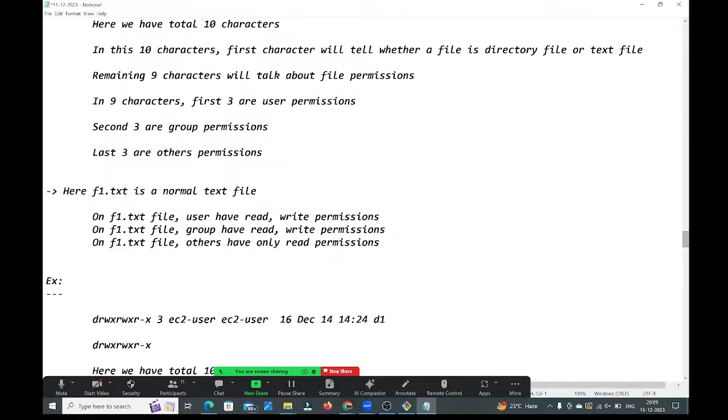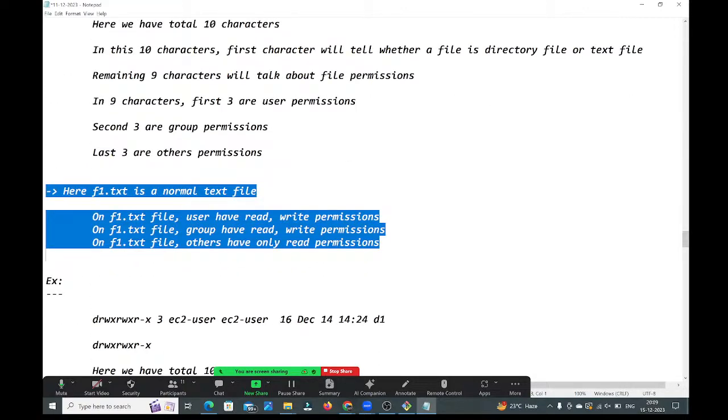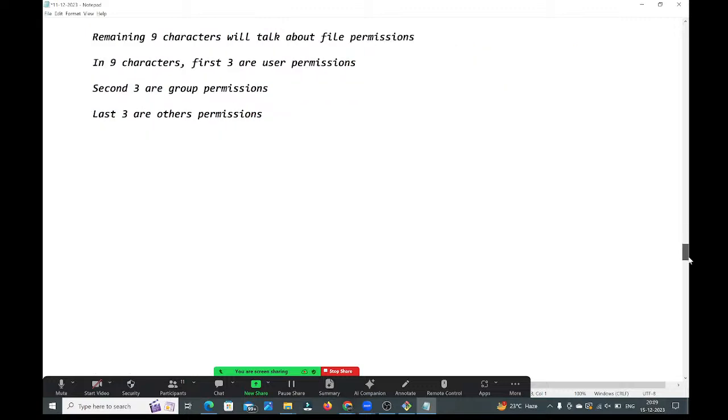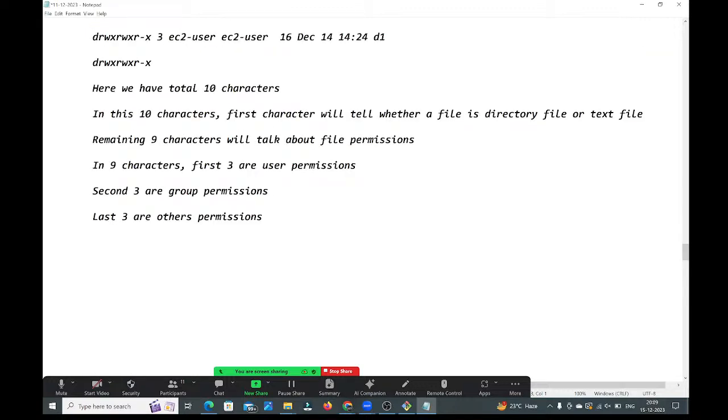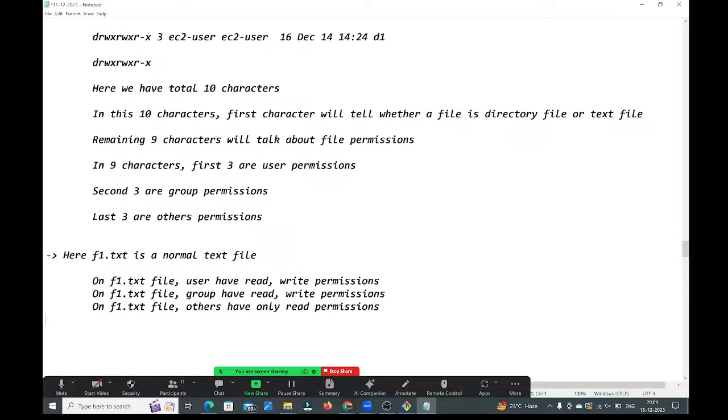After that, let me take this example, this one also. Let me copy this one also. And here, see guys, here d1, guys. This is d1 file. D1 is a directory file, guys. D1 is a directory file.